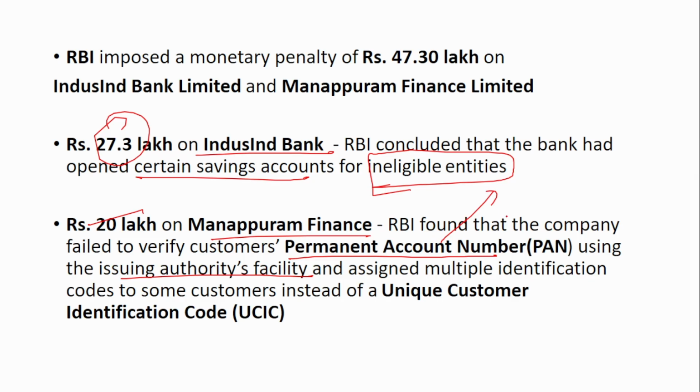So Manappuram Finance had failed to do that, and also it had assigned multiple identification codes to some customers instead of a unique customer identification code. So for these reasons, RBI had imposed a penalty of 20 lakh on Manappuram Finance, and if you see, in IndusInd Bank, the fine amount is 27.3 lakh.